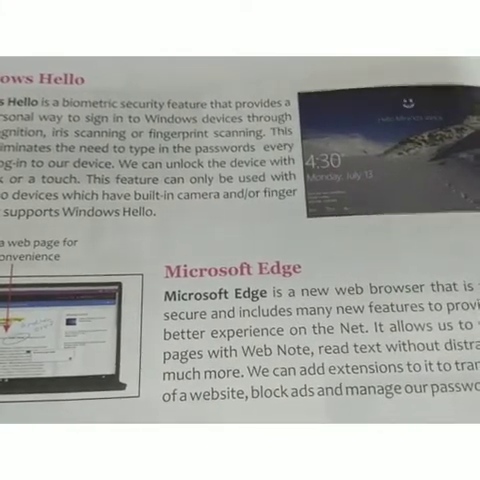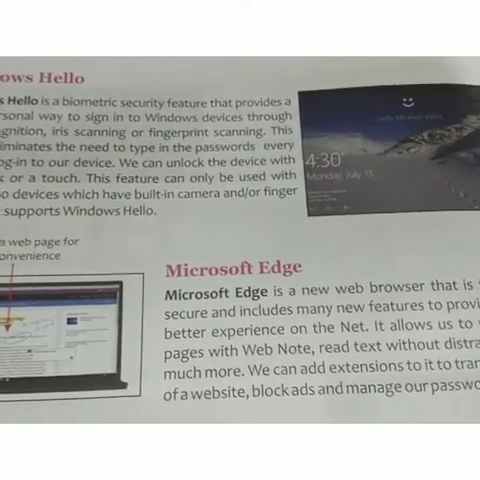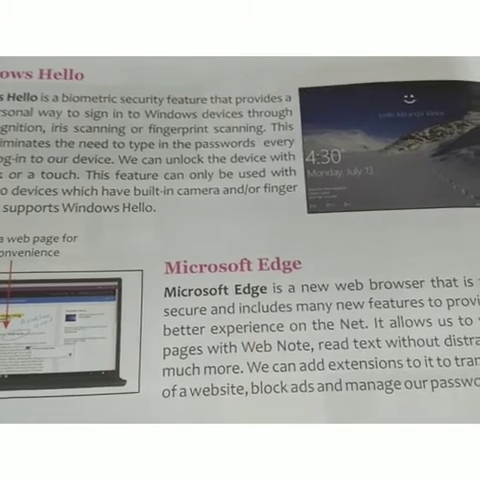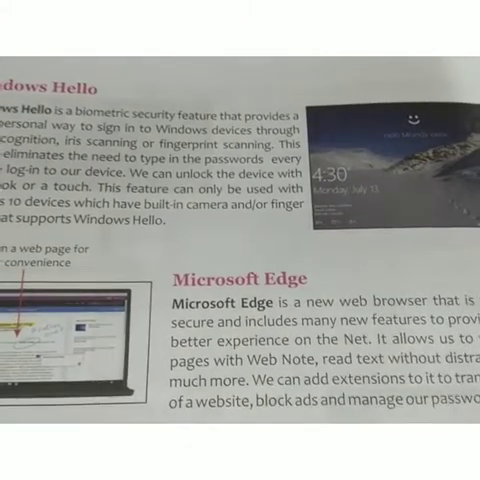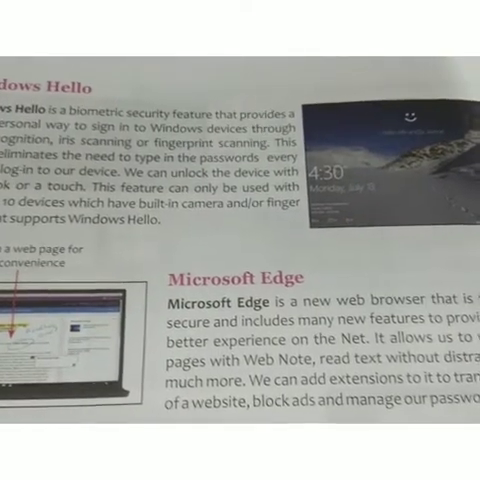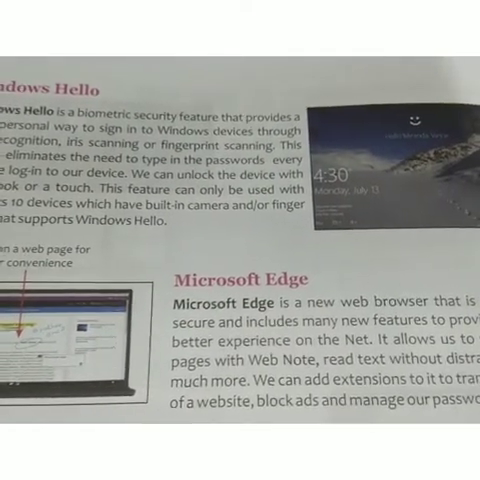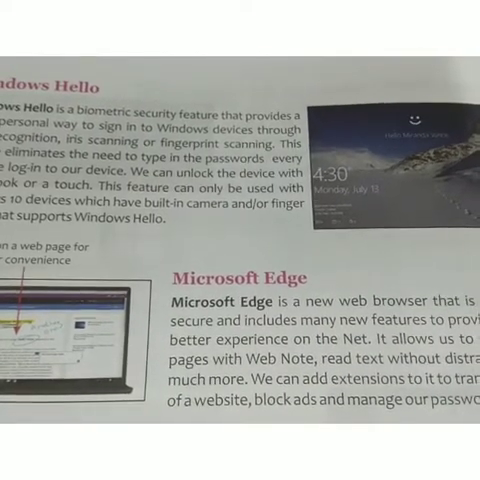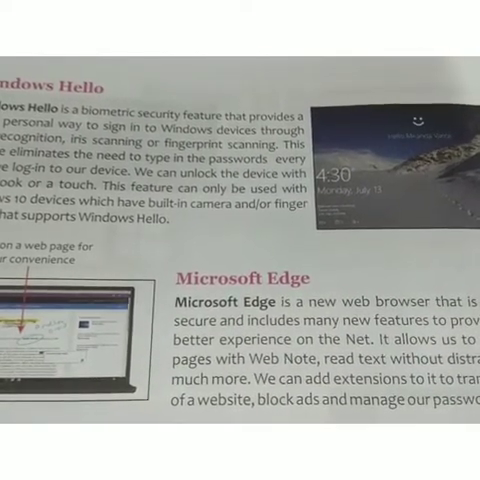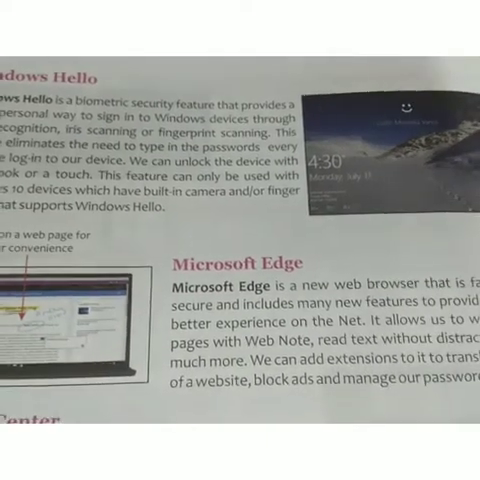We can write on a web page for our convenience. It's a feature of Windows 10, Microsoft Edge, a new browser that works much faster. It's secure, and many new features are available, giving a better experience on the net. It allows us to write on web pages with Web Note, read, etc.